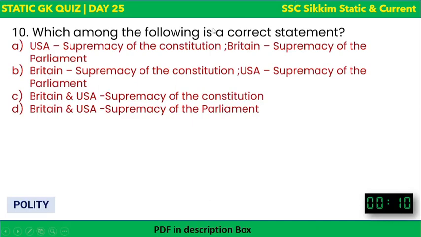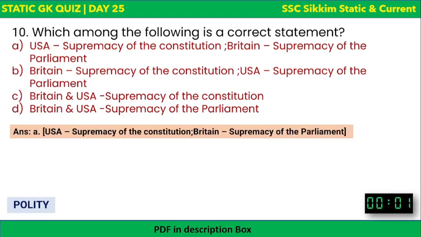Next, which among the following is a correct statement? Option A: in USA, there is supremacy of constitution, and in Britain, there is supremacy of parliament. Option B: in Britain, there is supremacy of constitution, and in USA, there is supremacy of parliament. Option C: in both Britain and USA, there is supremacy of constitution. And option D: in both Britain and USA, there is supremacy of parliament. Your time begins now. Which is correct? Well, the time is over.